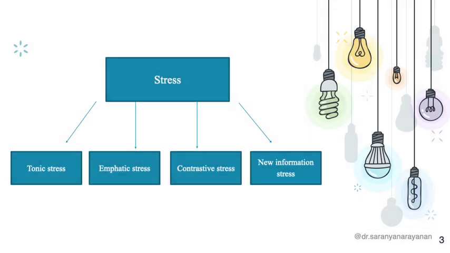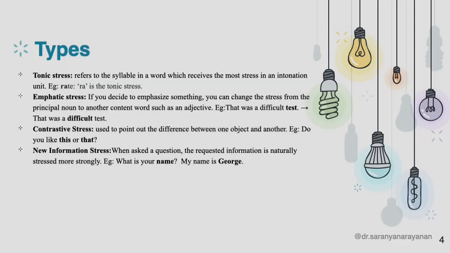Now we can classify stress into four different types. The first is tonic stress, then we have emphatic stress, contrastive stress, and new information stress. Now we will look into each one of these. The first type of stress is tonic stress, and it refers to the syllable in a word which receives the most stress. For example, the word rate.